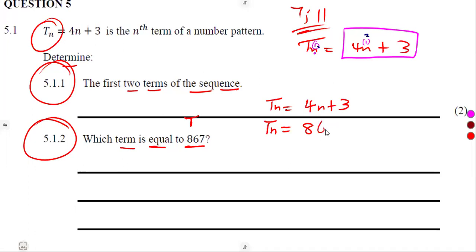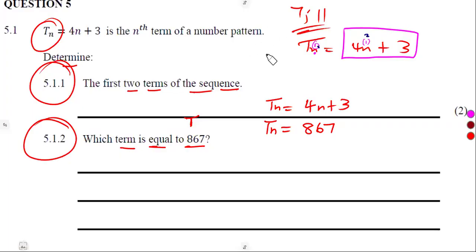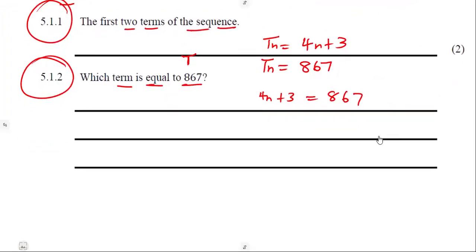So this simply means that we now have an equation, because we are saying these two are the same. So 4n plus 3 must be equal to 867. And from there, we can solve for n, which tells us which term that is.